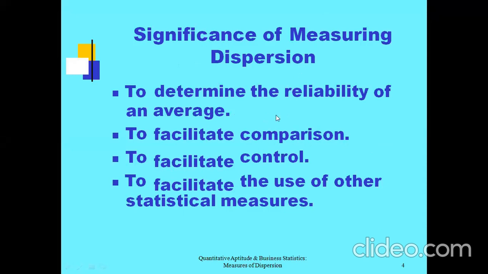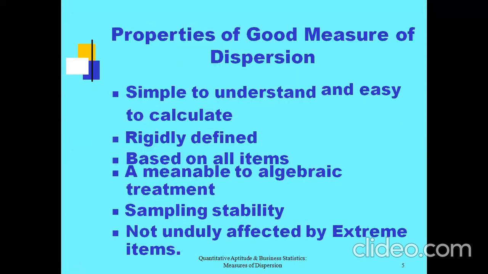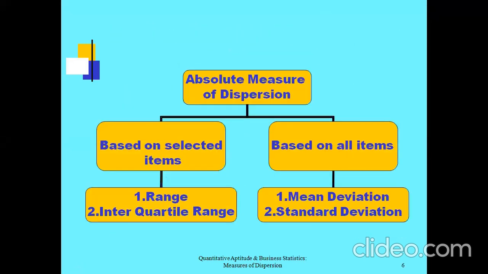The important merit of dispersion is that it is completely based on averages, it helps to compare, it facilitates control, and it is used for statistical extension. That means based on dispersion, there are certain concepts derived using the concept of dispersion. If you observe, measure of dispersion is completely based on measure of central tendency. Without central tendency, measure of dispersion cannot be learned.